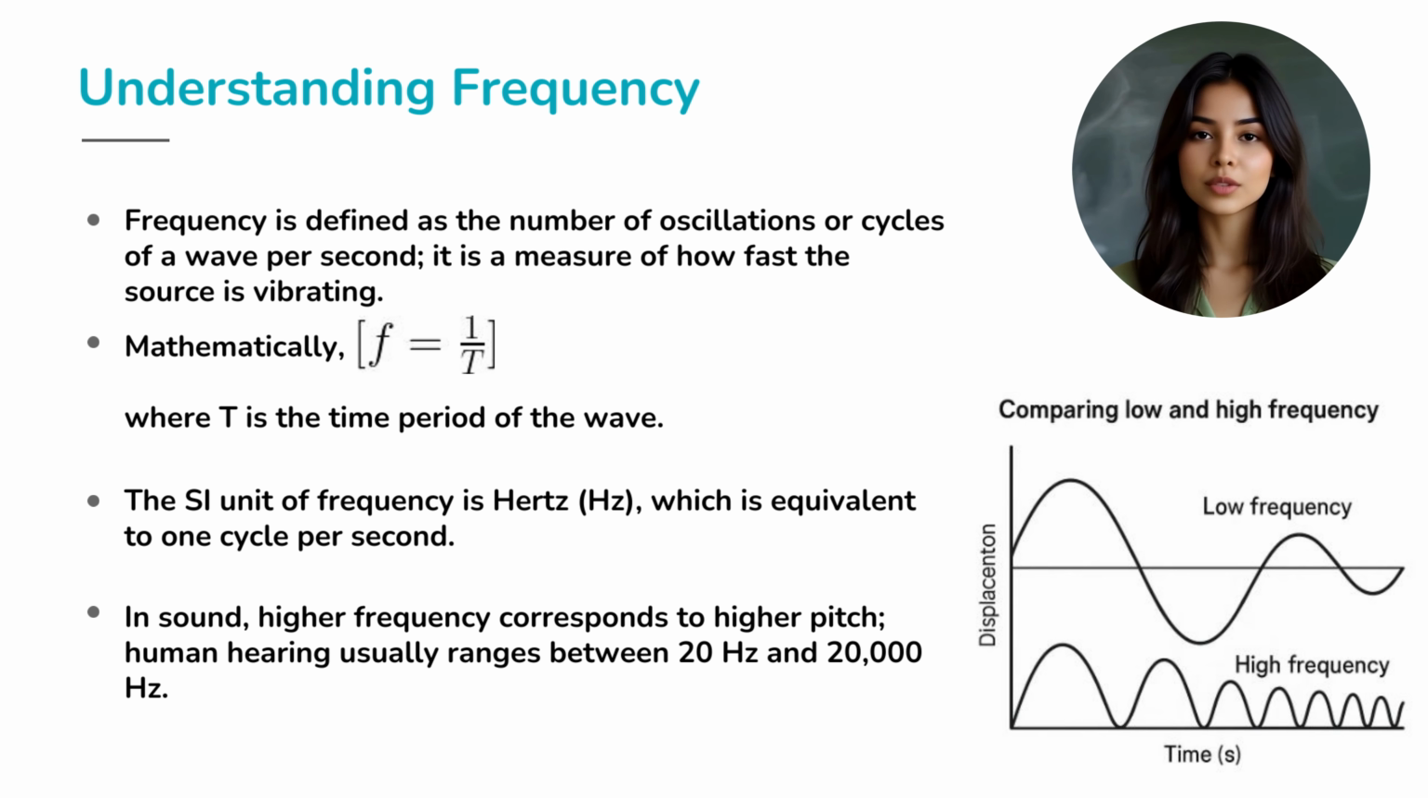It is a measure of how fast the source is vibrating. Mathematically, frequency is written as f equals 1 divided by T, where T is the time period of the wave. The SI unit of frequency is the hertz, written as Hz, which is equivalent to 1 cycle per second. In sound, a higher frequency corresponds to a higher pitch. Human hearing usually ranges between 20 Hz and 20,000 Hz.